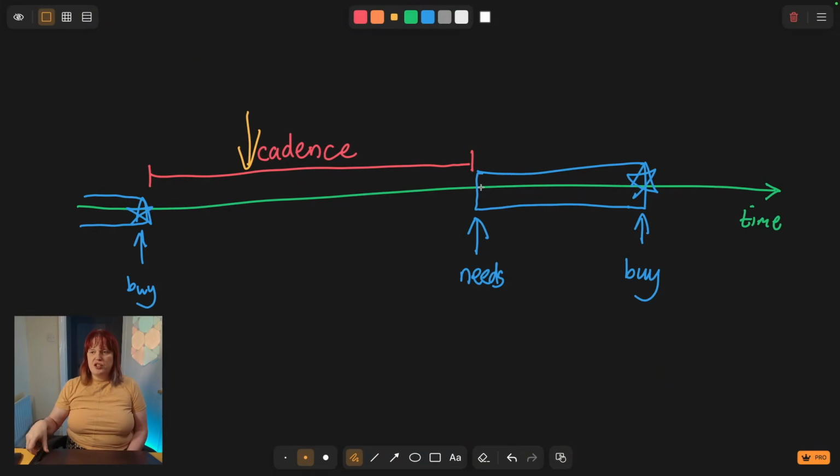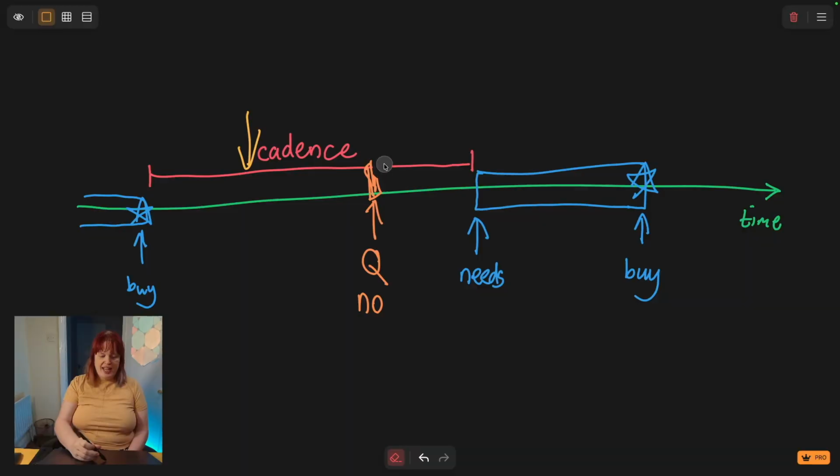So going back to our diagram, suppose that we ask the user if they need to buy shampoo at this point, and they say no. In order to do that, we would have had to have had our cadence be this long, because that's why we asked them then.